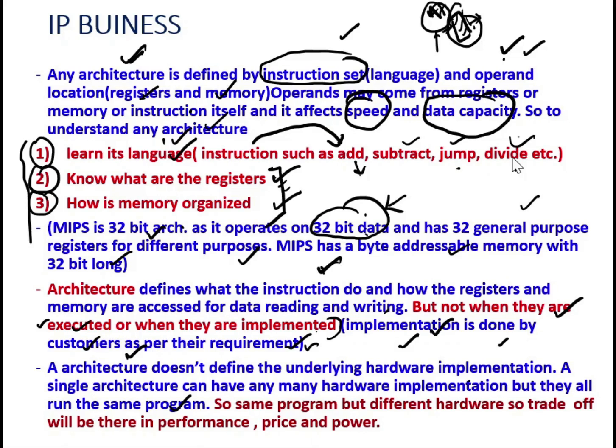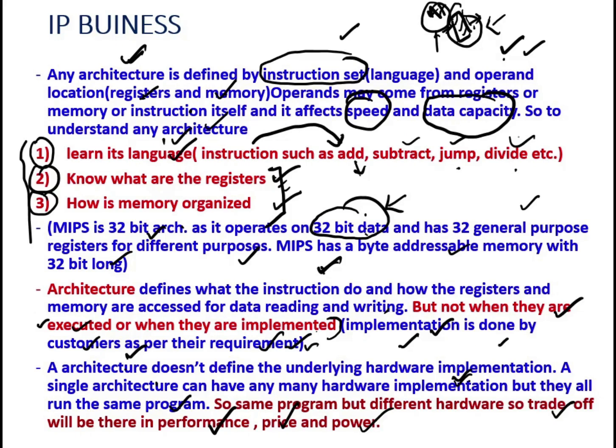But the hardware implementation can be different. It depends on the customer requirement, what they want from the architecture. Any architecture, they may run the same program, but they will have different hardware implementation. So definitely there will be a trade-off, because even though they are running the same program, they are implementing different hardware, so there will be trade-offs performance wise, price wise, and power wise. That we have to remember.